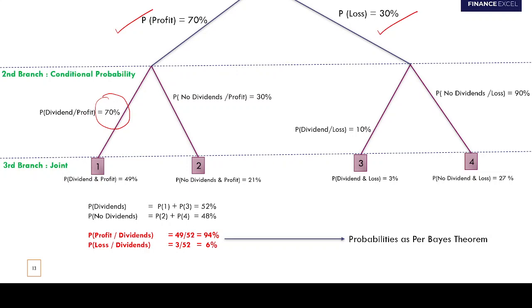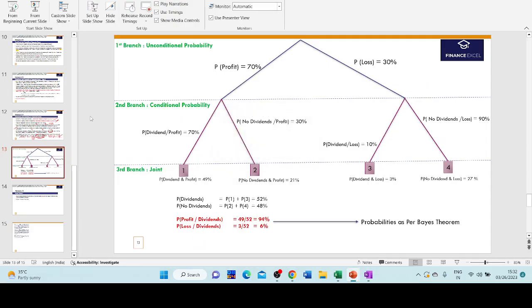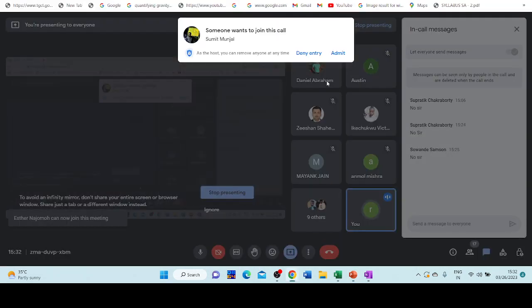How will you read this number? The probability of paying dividends when the company is making profits is 70%.